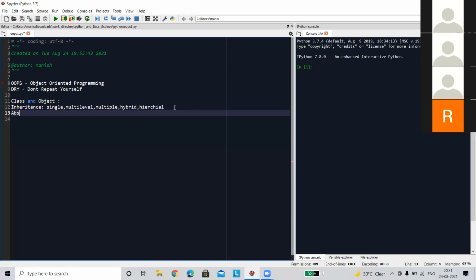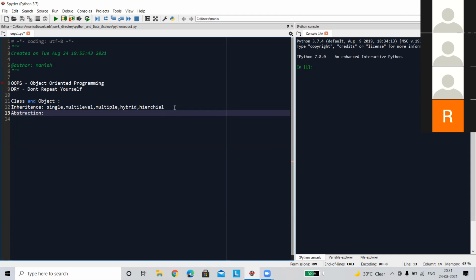Now, next one is abstraction. What is abstraction? Abstraction is a particular special kind of characteristic where we represent only the portion which needs to be represented. That means we can hide some of the portion from the client and represent only that section. That is nothing but abstraction or the data hiding technique.